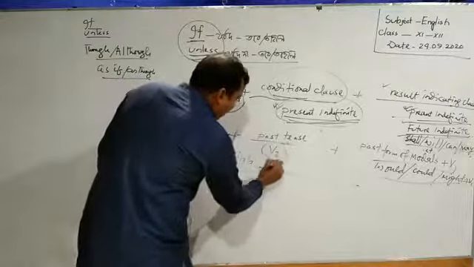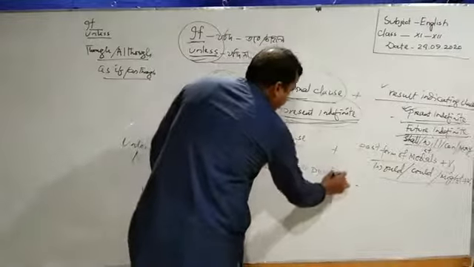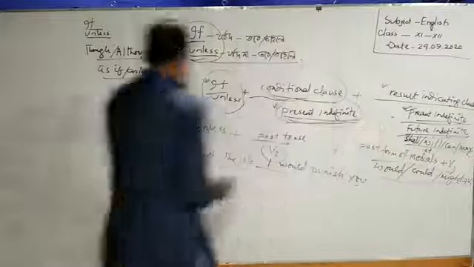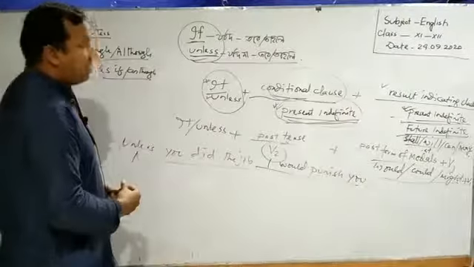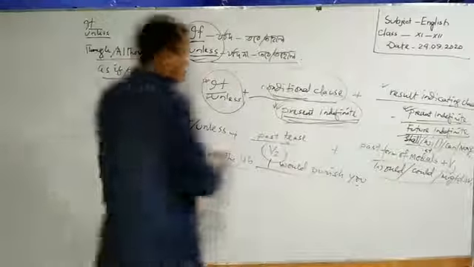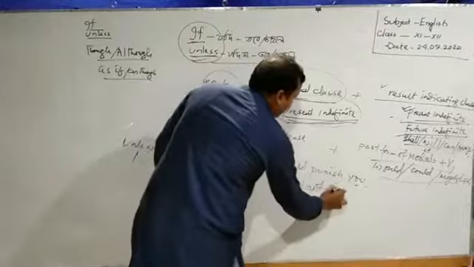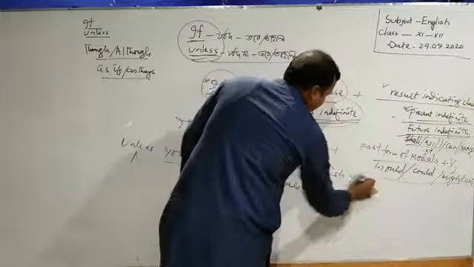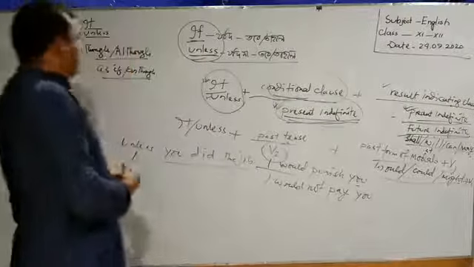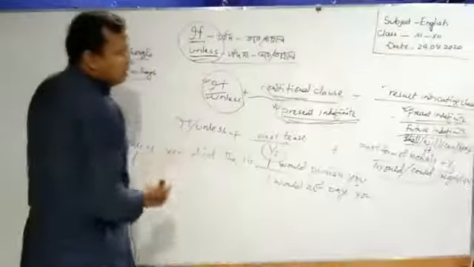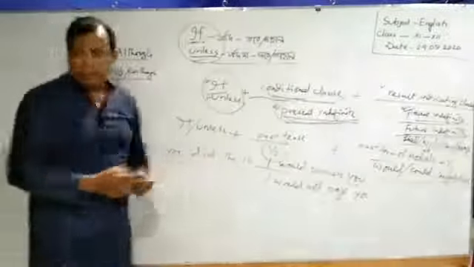Then I would punish you. Unless you did the job, I would punish you, or I would not pay you. Okay, dear learners, so in such a way we can complete the second condition in the case of if or unless.